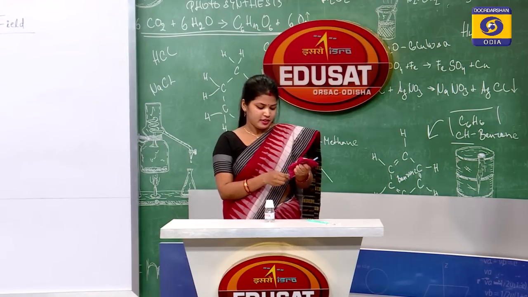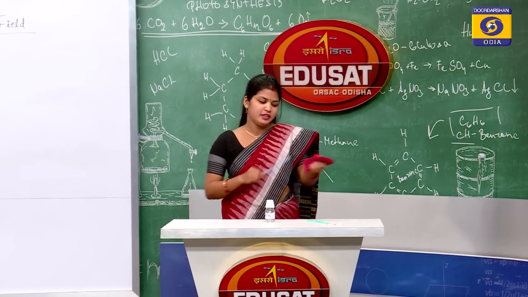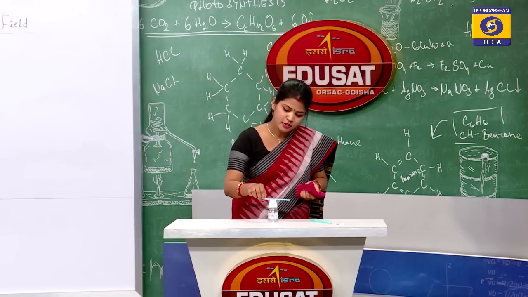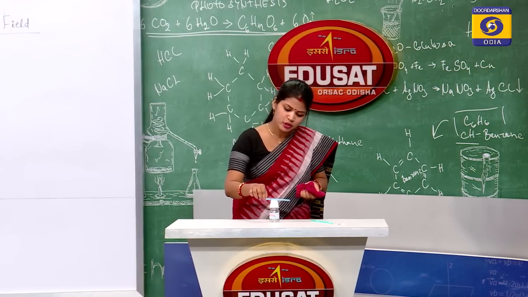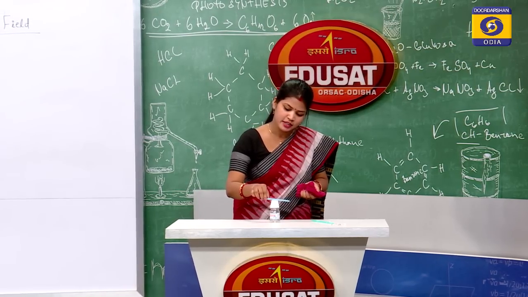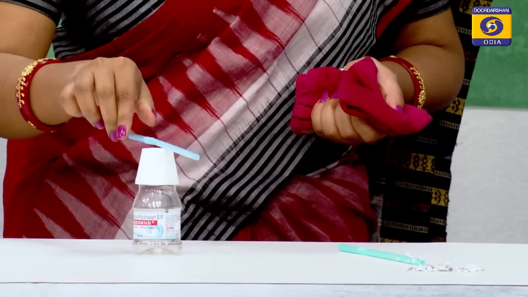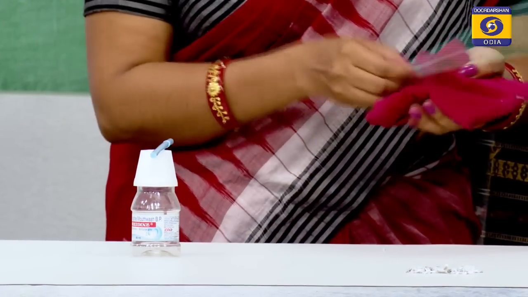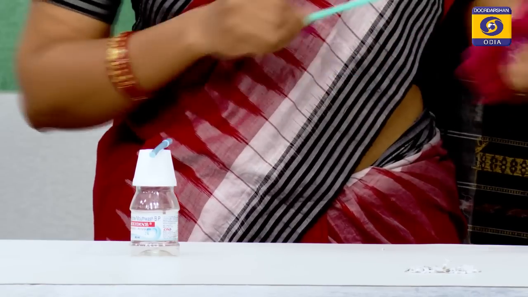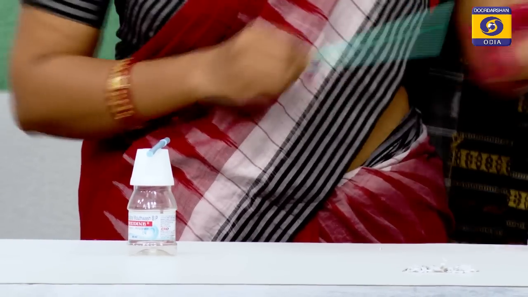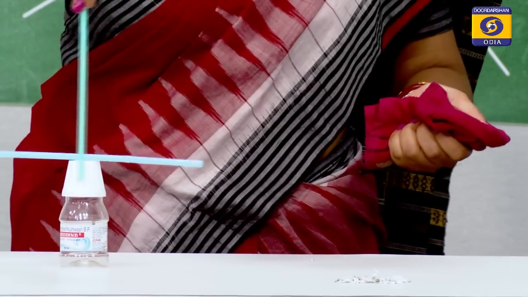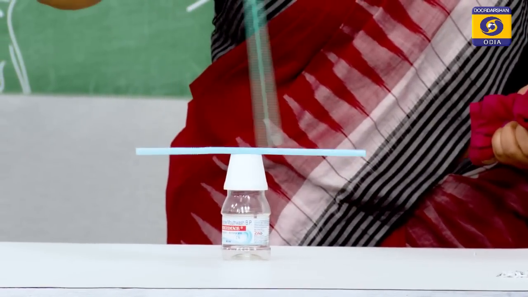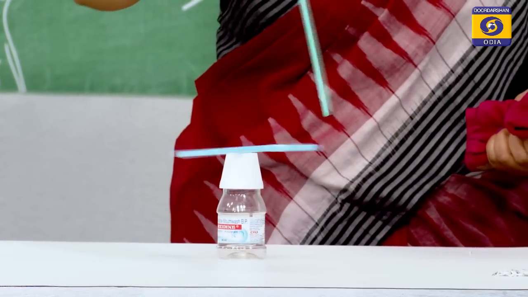I take the straw and rub it again and place on a bottle. This bottle I am using as a stand. Okay. So, when I rub this straw and bring close to this first straw, you see it is repelling.